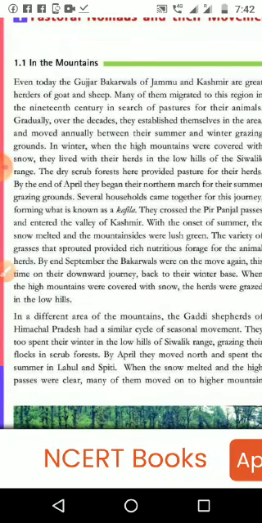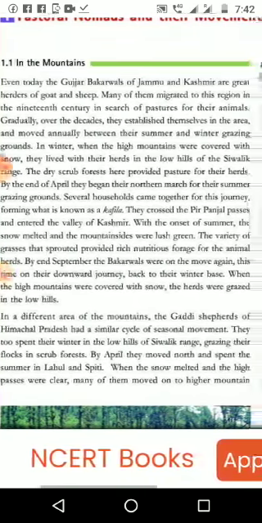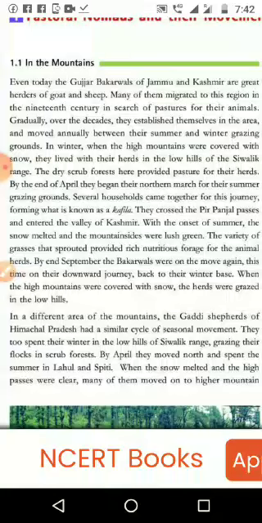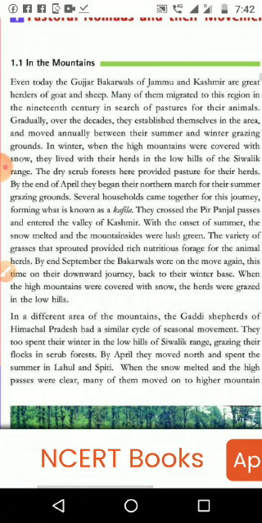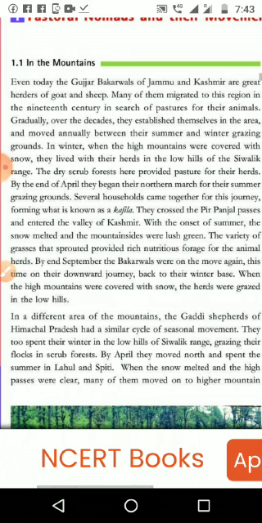In winter, when the high mountains were covered with snow, they lived with their herds in the low hills of the Shivalik ranges. We have studied about the Shivalik ranges in the structure of the Himalayan mountains. The dry shrub forests here provided pasture for their herds. But by the end of April, they began their northern march for their summer grazing grounds.